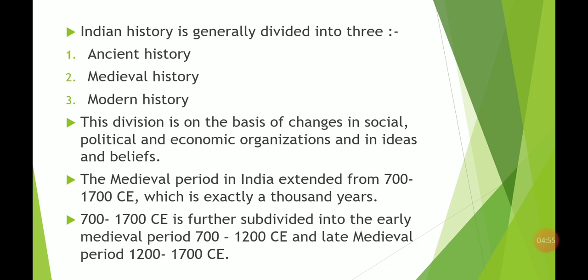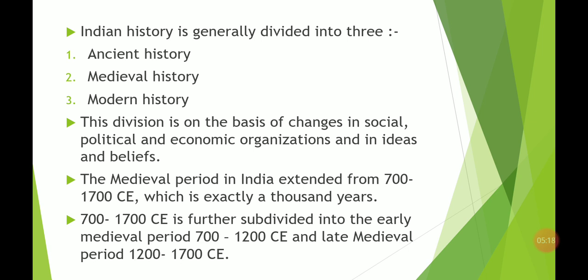So basically, the medieval period extends from 700 CE to 1700 CE, that is Common Era. It is exactly 1000 years, like 1000 years is there between 700 and 1700 CE.